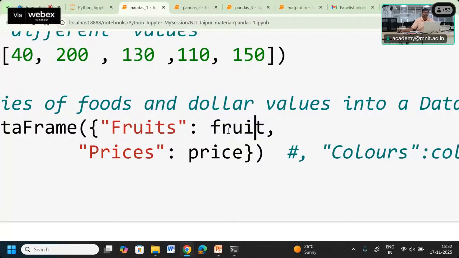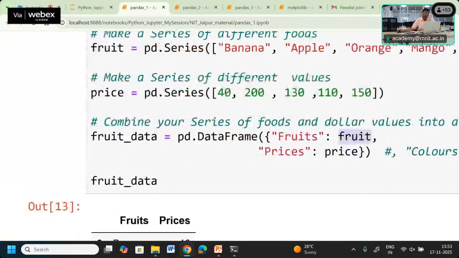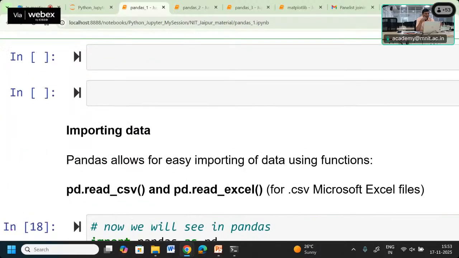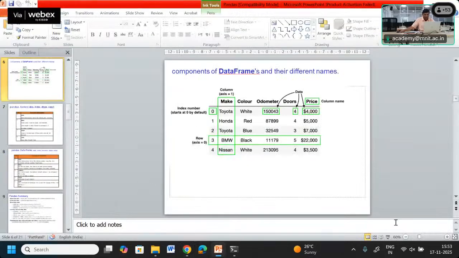If you are giving the normal type of Python data, it may not work. Right? It should be given a series of values. Because a data frame is nothing but a collection of series, that is going to create multi-dimensional data. Okay, now we understood the different components of a data frame.